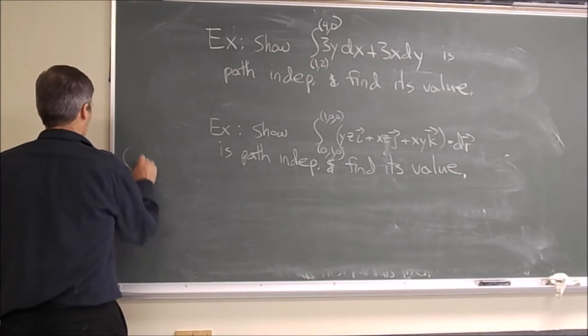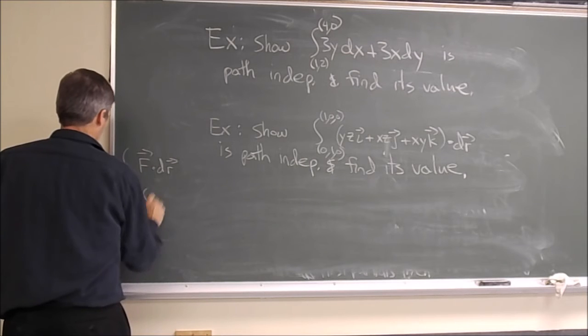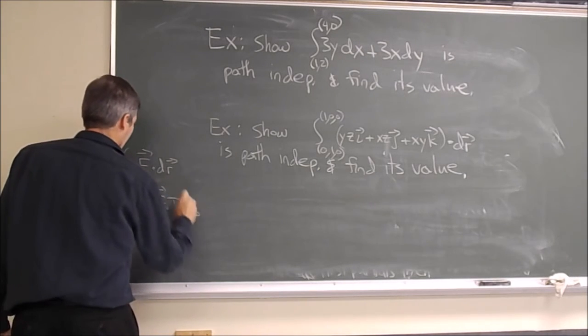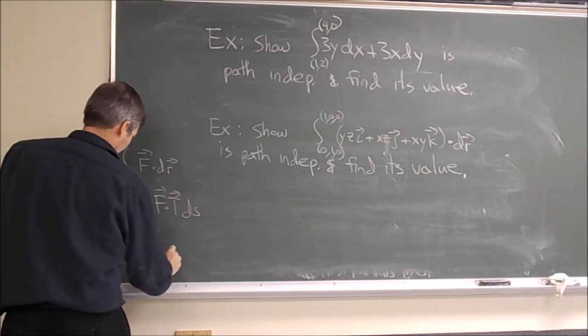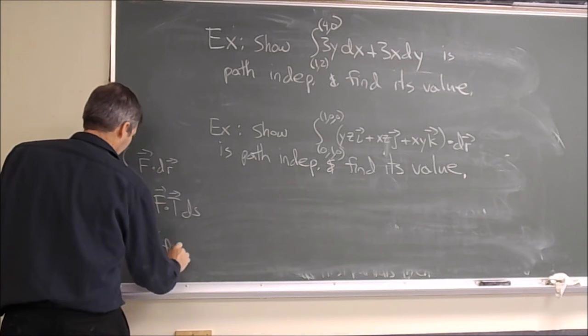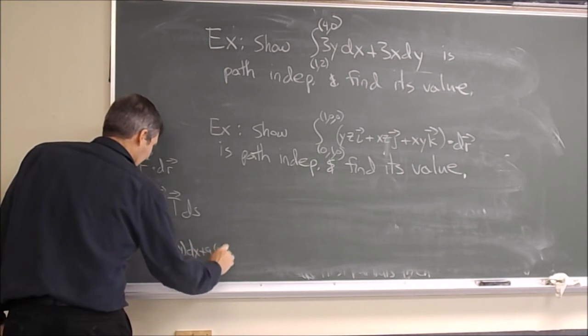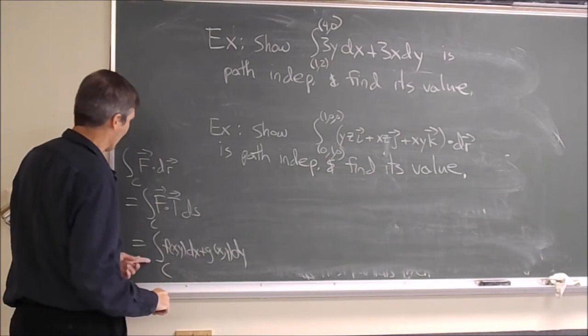Remember, when you see the integral along C of f dot dr, or the integral along C of f dot T ds, or the integral of f dx plus g dy along C, these all mean the same thing.